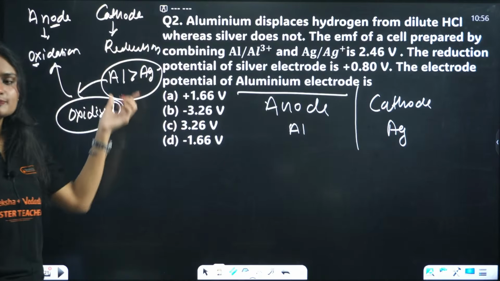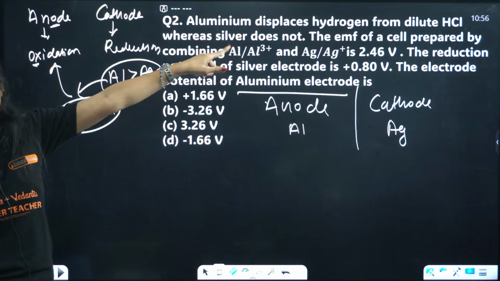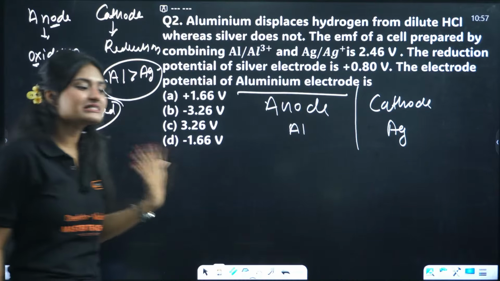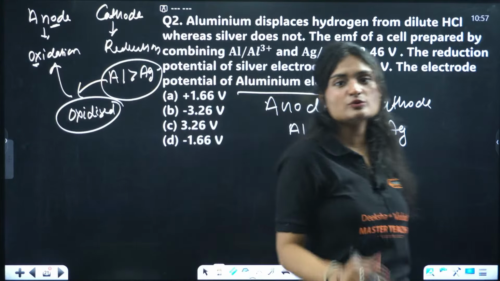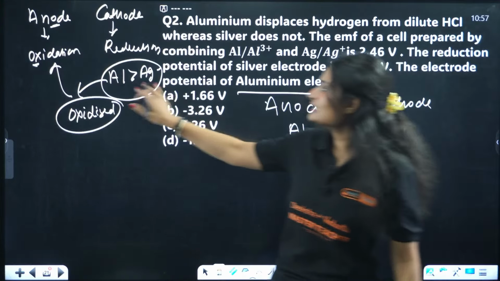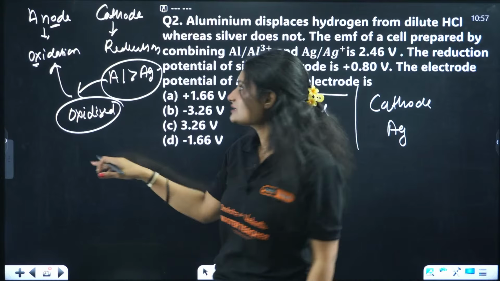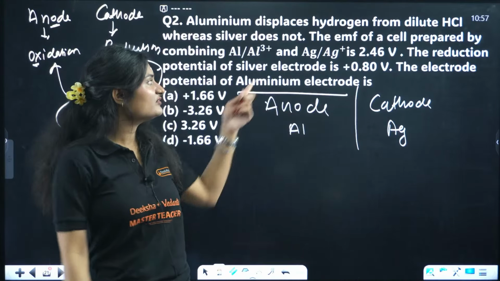I got this because this statement is given. Aluminum is more reactive than silver. As aluminum is more reactive than silver, that means aluminum is more prone to oxidation. It willingly wants to lose its electron. That means it's getting oxidized. If it is getting oxidized, that means it will act as anode and silver will act as cathode.